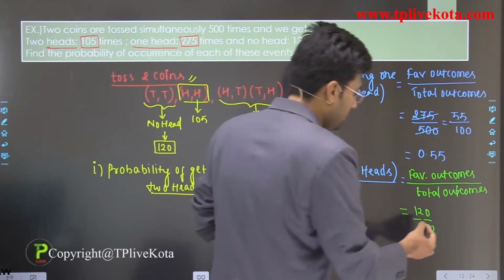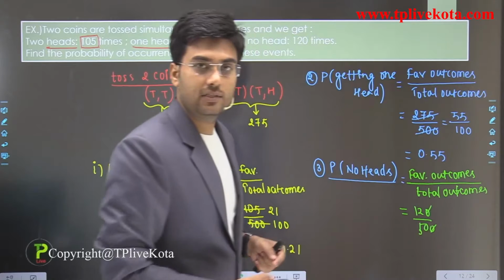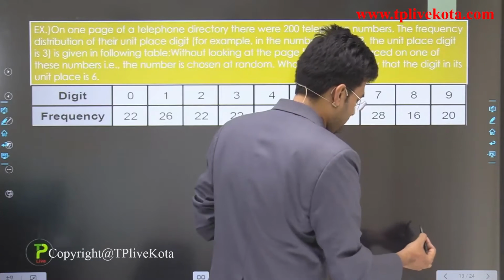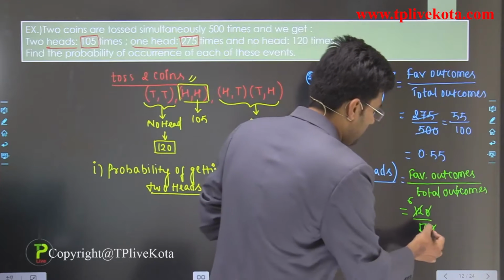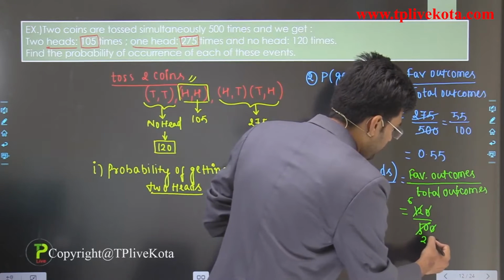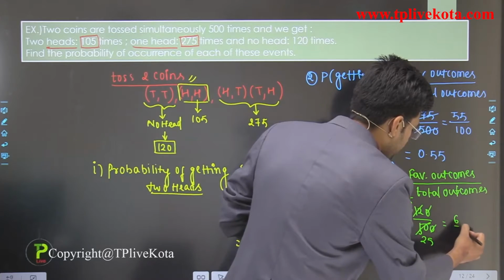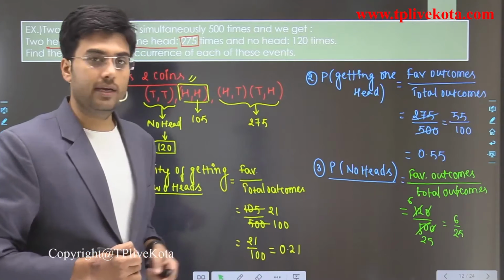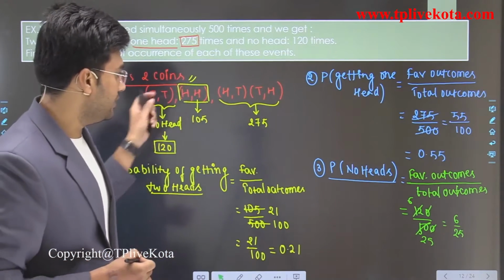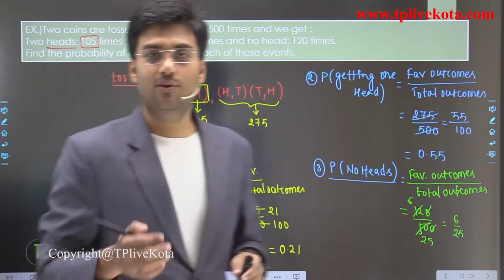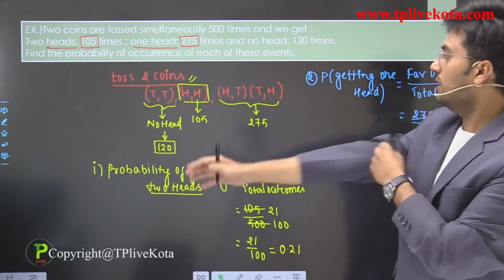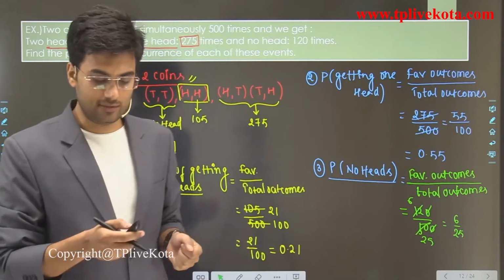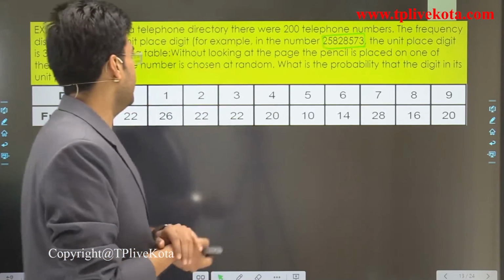So we can cancel this 0 and 0, and we can cancel 12 by 6 times, and we can cancel this by 25 times. So it is 6 divided by 25. Clear? So this is the probability of getting no heads. So students, these are the probabilities for each event in this question. Clear? Now let's move to the next question.